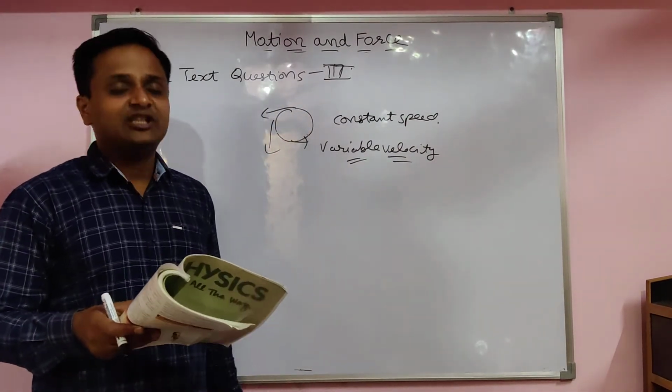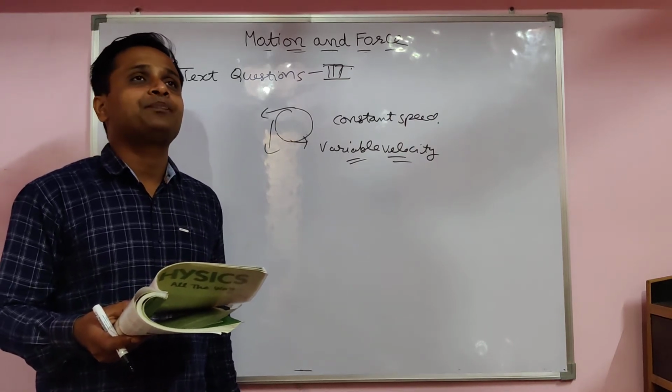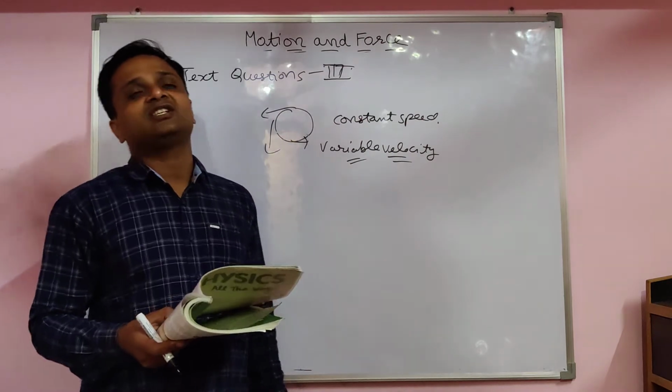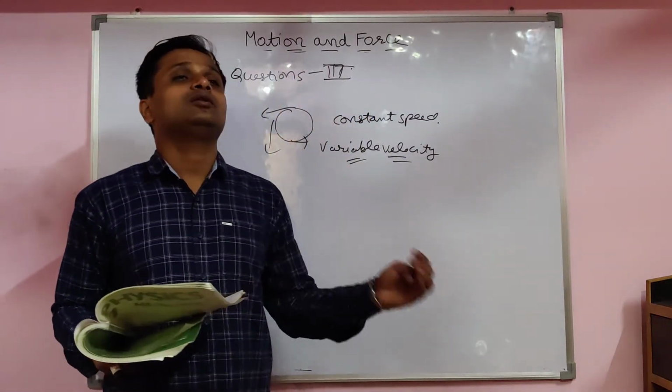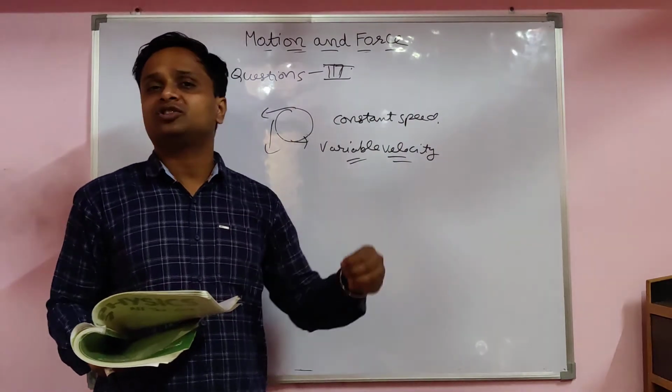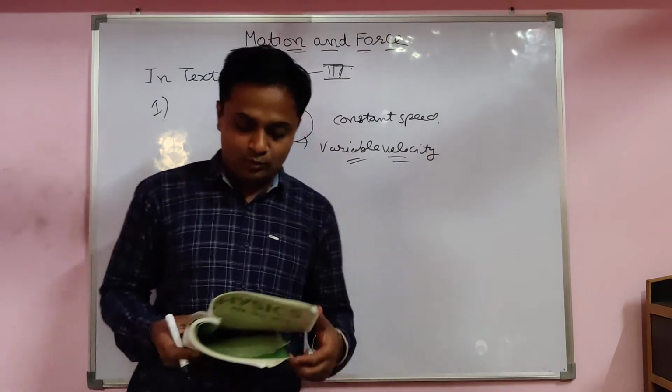Second, differentiate between speed and velocity. It's very easy. Speed is distance upon time, a scalar quantity. Velocity is displacement upon time, a vector quantity. If any body goes from one position and comes back to the same, speed is there but velocity is zero, because its displacement is zero.